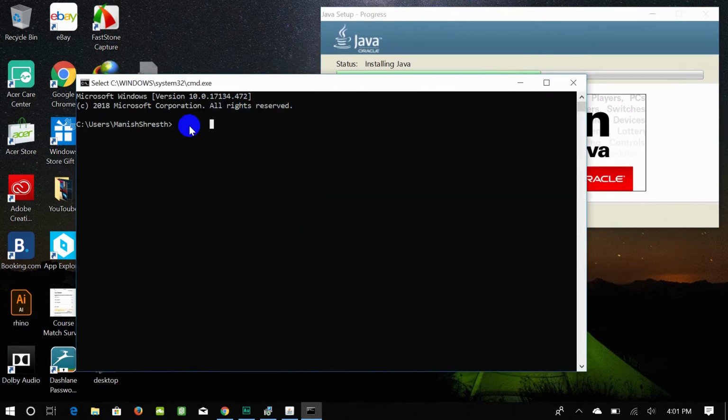We can check whether our Java JDK has been installed or not. So it says it is not recognized as an internal or external command because it is not installed yet.